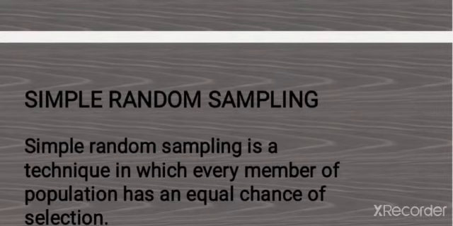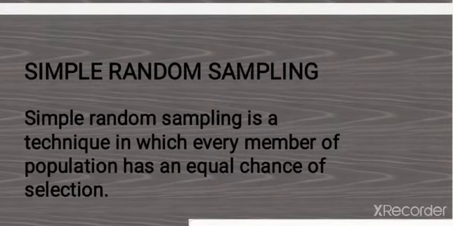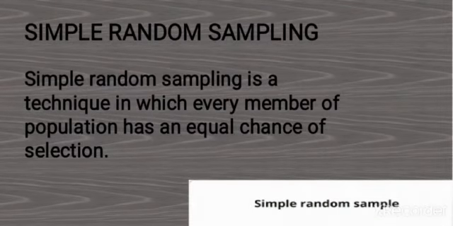Simple random sampling. It's the first type of probability sampling. Simple random sampling is a technique in which every member of the population has an equal chance of being selected. The selection of items depends completely on chance and randomness, and this technique is also known as the method of chance.